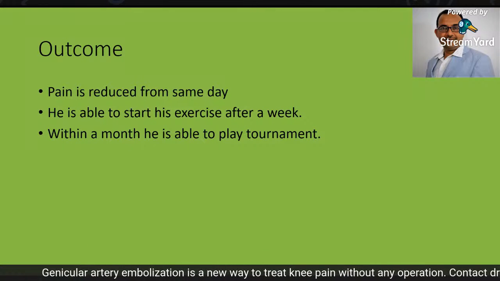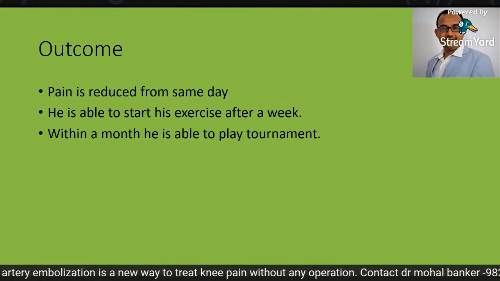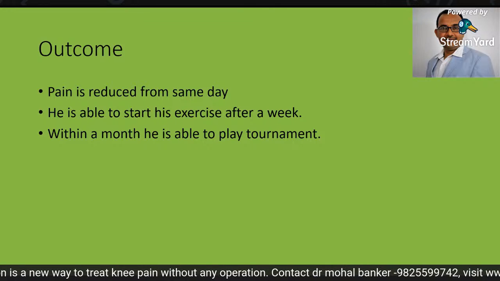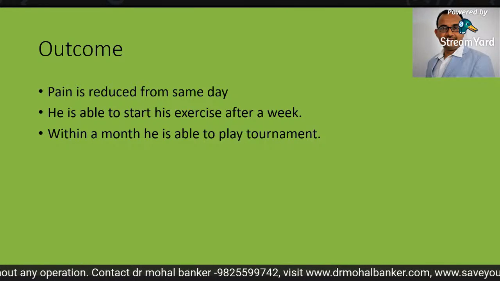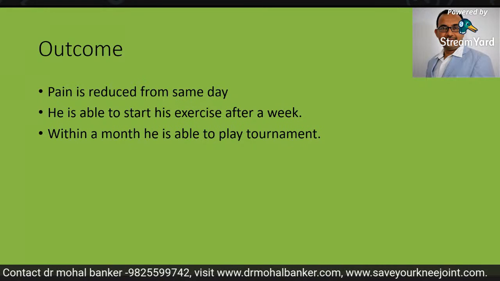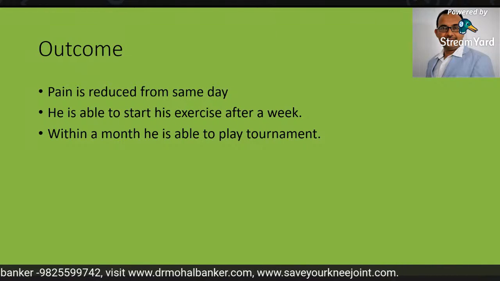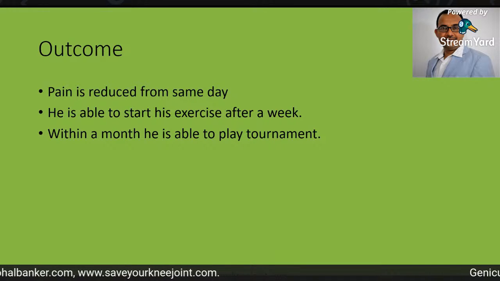In outcome, his pain reduced from the same day. He felt much and much better, and was able to start his exercise within a week after the procedure. Within 3 to 4 weeks, he was so comfortable that he joined his team for playing the tournament.